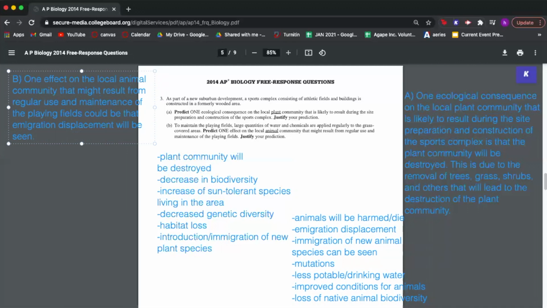And then again, if we just leave this here, this would be only half of the answer since we need to provide a justification. So there's a few different justifications we can provide for this. I'll just use the first example I used about the loss of habitat and food, but you can also use other justifications such as exposure to toxic chemicals from construction. So this is due to the loss of habitat and food in certain areas where man-made playing fields are used and maintained.